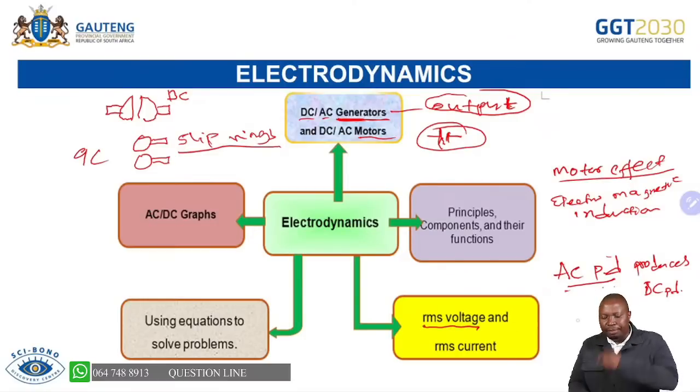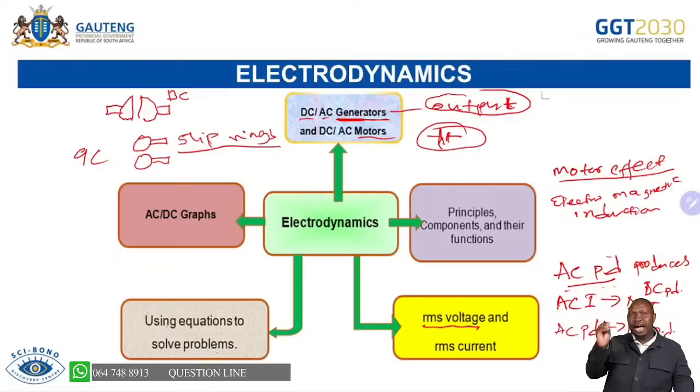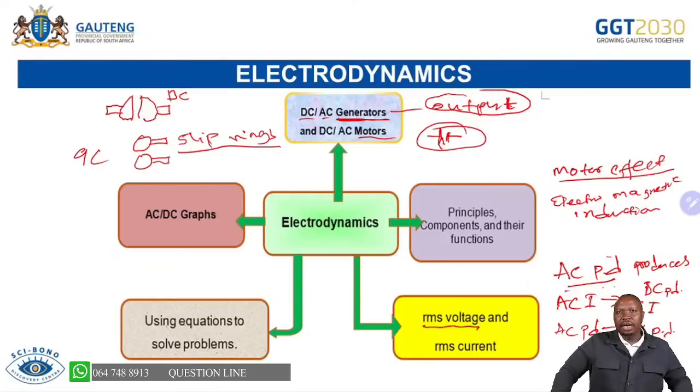The main thing you must remember is that when you talk about current, you will say AC current that produces the same amount of energy as its DC current. When you talk about potential difference, you are saying AC potential difference that produces the same amount of energy as its DC potential difference. Please don't lose marks on questions that say define RMS voltage, or define root mean square current, or root mean square potential difference or voltage. Please just put it as I put it, and remember that. I hope you are able to see and remember that.